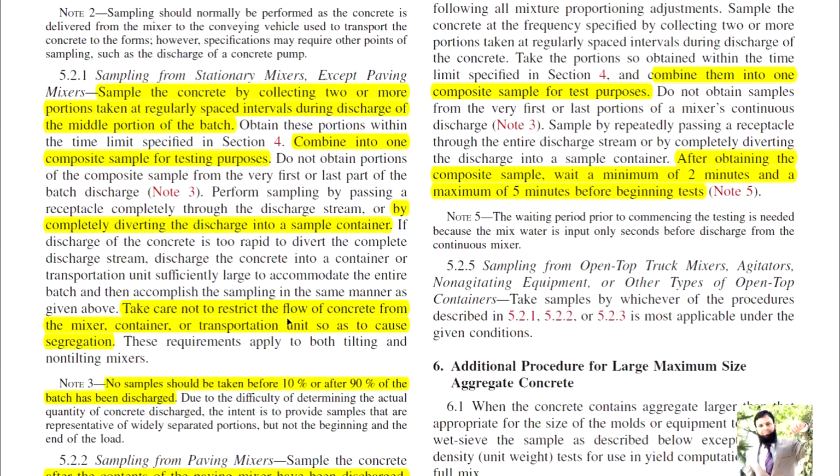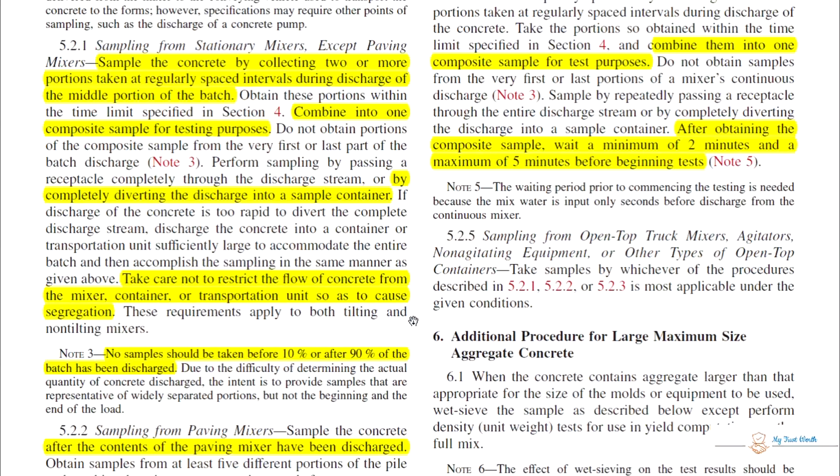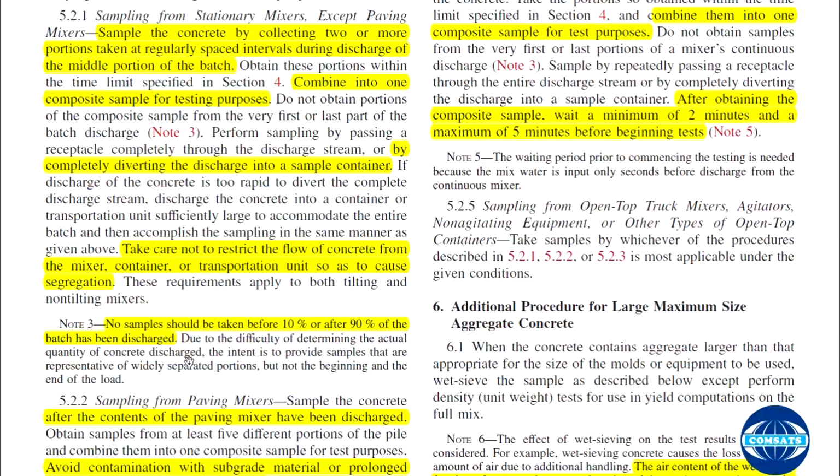Take care not to restrict the flow of concrete from the mixer, container or transportation unit so as to cause segregation. So there should not be any disruption in the flow of the concrete from the mixer, container or transportation unit, otherwise it may cause segregation. These requirements apply to both tilting and non-tilting mixers. So for both stationary tilting mixers and stationary non-tilting mixers, you should adopt a sampling technique similar to this one.